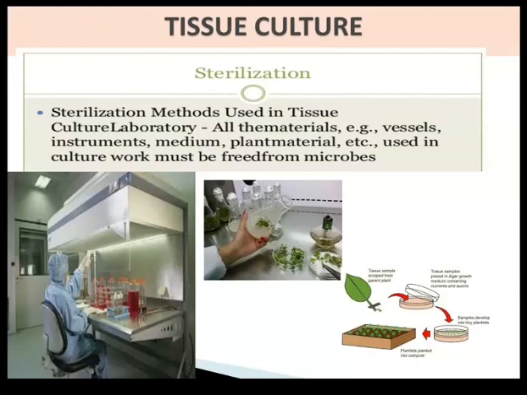Now sterilization. It is the basic method used in a laboratory. All the materials, for example vessels, instruments, culture medium, plant material, etc. used in culture work must be free from microbes.